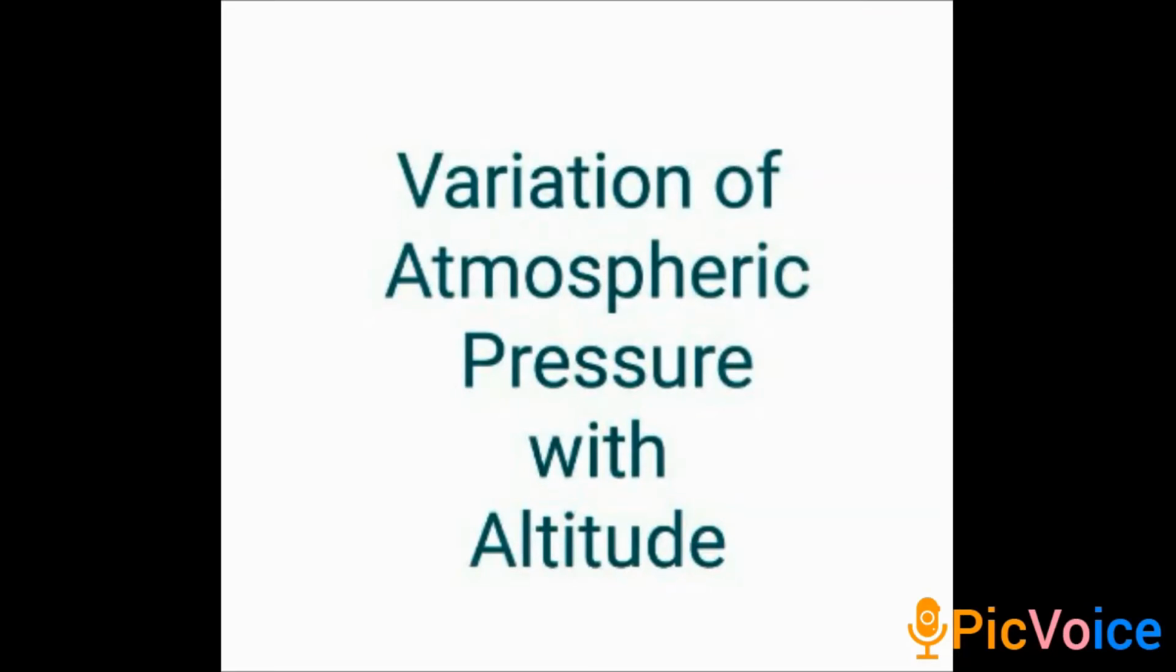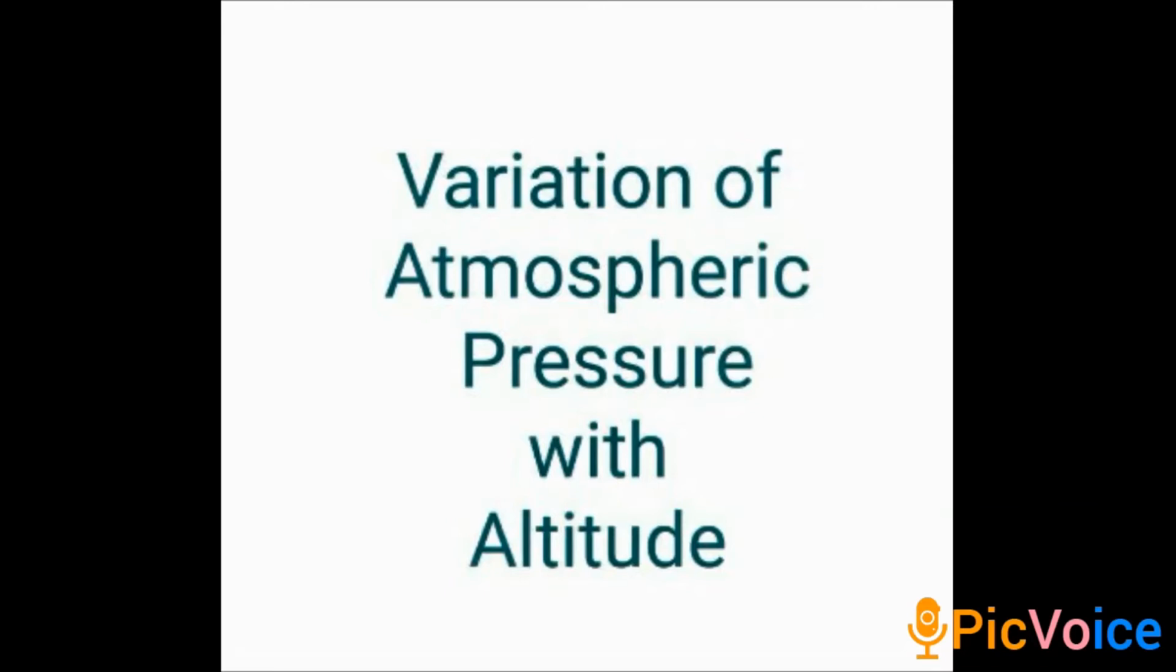The next topic that we are going to see is variation of atmospheric pressure with altitude. That is variation of atmospheric pressure from the sea level to the higher places. How the atmospheric pressure varies from the sea level to the higher places, we are going to see in this topic. Okay. This is the graph that represents the variation of the atmospheric pressure from the sea level to the higher places.